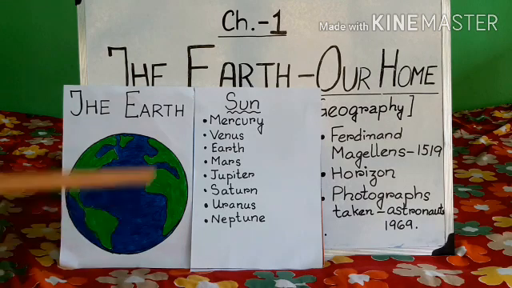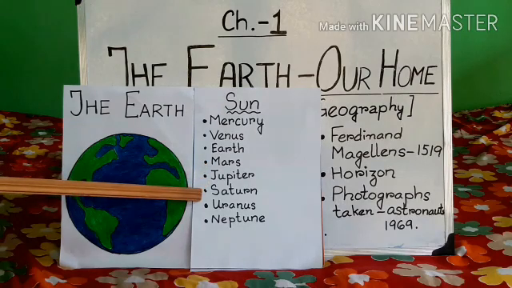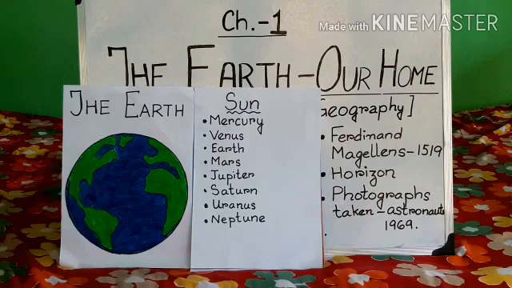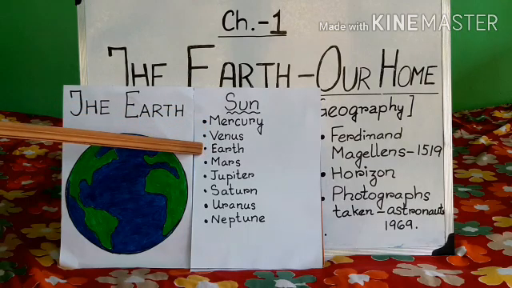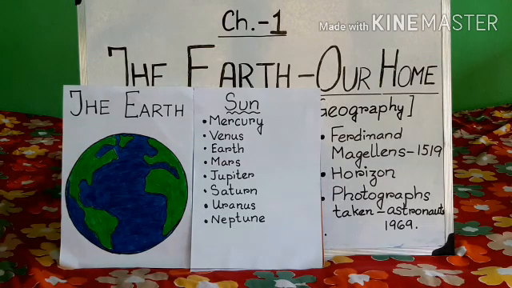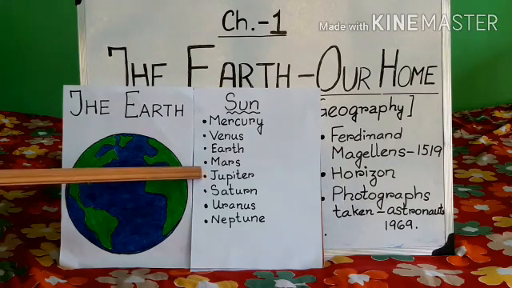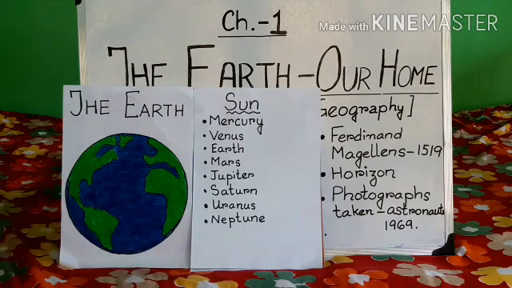Other 7 planets are Mercury, Venus, Mars, Jupiter, Saturn, Uranus, Neptune. So we can see Earth is the 3rd planet. First is Mercury, second is Venus and third is Earth. Earth is the 3rd planet from the Sun. It is the 5th largest planet in the solar system. The other 4 big planets are Jupiter, Saturn, Uranus, Neptune, okay. And Earth is 5th largest planet in the solar system.